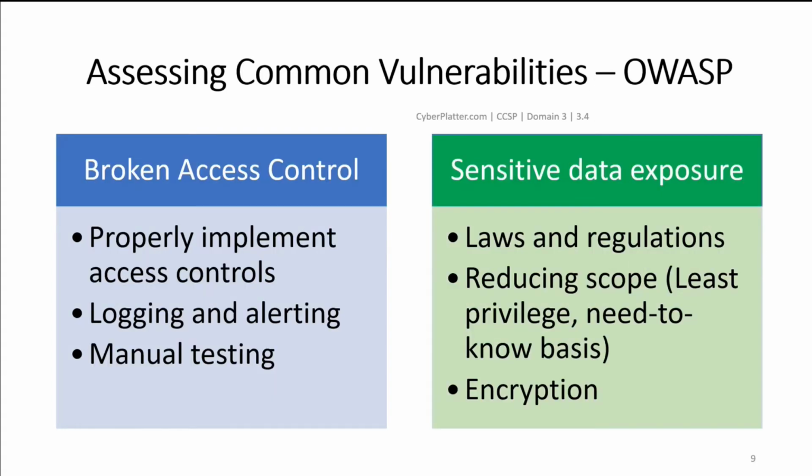Broken access control. Exploitation of access control is a core skill of attackers. SAST and DAST, that is static application security testing and dynamic application security testing tools, can detect the absence of access control but cannot verify if it is functional when it is present. Access control is detectable using manual means or possible through automation for the absence of access controls in certain frameworks. So we should always properly implement access controls. Logging and alerting should be there. And as I mentioned before, manual testing is the key.